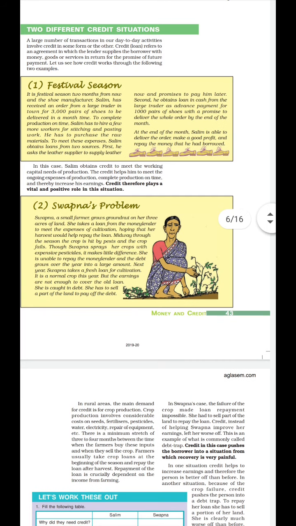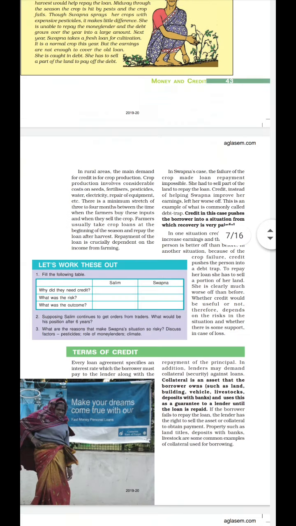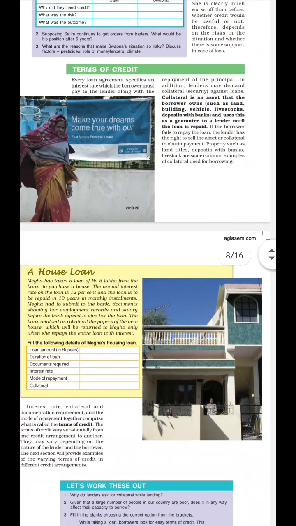Next we will move on to terms of credit. So the loan that has been given, on what basis or under what terms it has been given. Let's see. Okay, first comes the interest rate, that is at what interest the loan is given to you, that we must see.